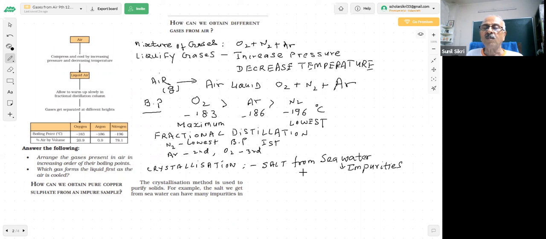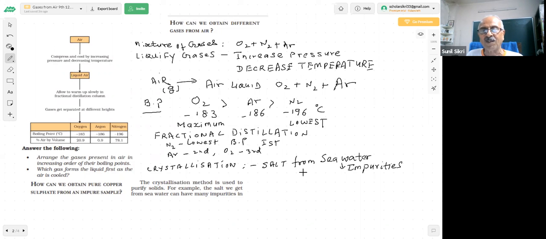So you have a mixture of gases in the air. We can separate them by applying high pressure and cooling the air mixture, decreasing the temperature, then using fractional distillation. So I think you are now very well aware that separation of mixture questions are always given in every paper.